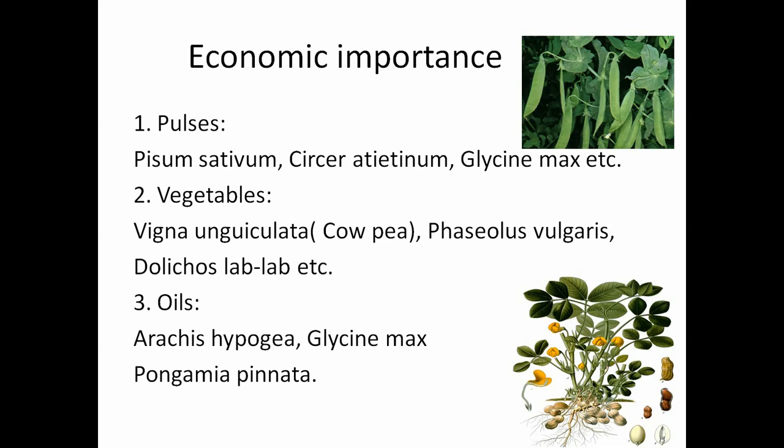So in industries, Pongamia pinnata oil is cheaper compared to other oils, so it is usually used as a lubrication oil, for making soaps and for leather dressing, illumination, etc.